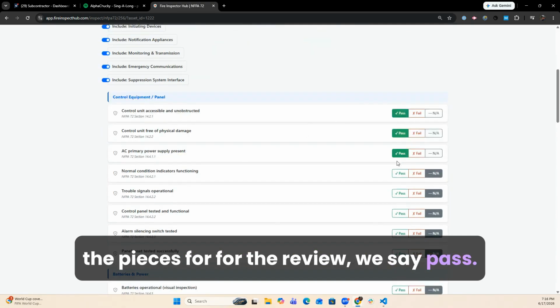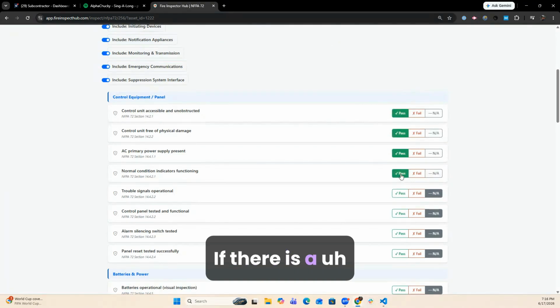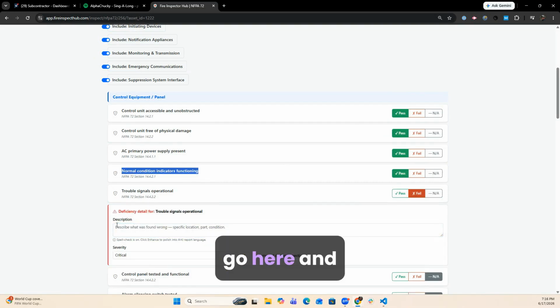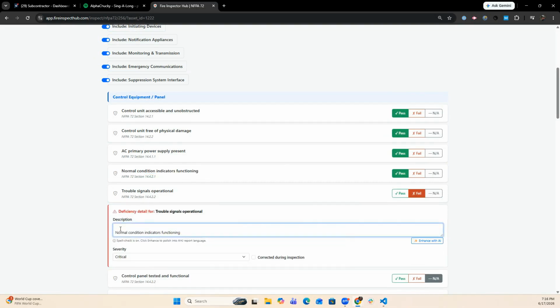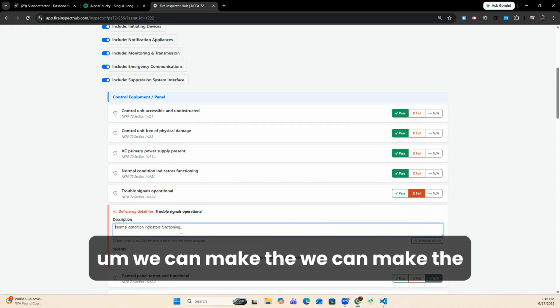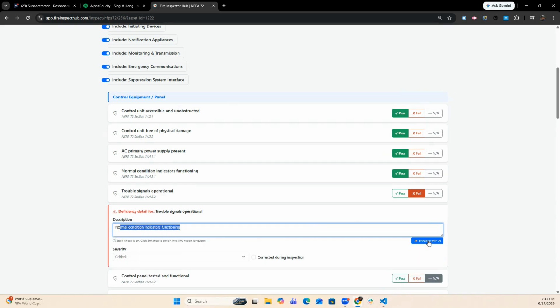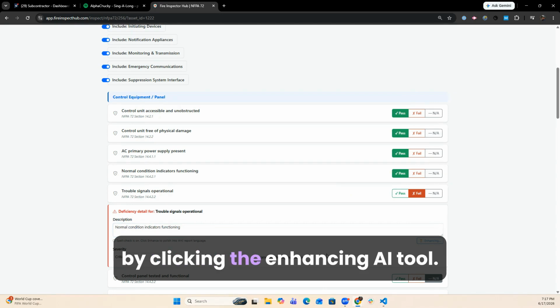We say pass. If there is a failure, we can go here and we can make the description more elaborate by clicking the enhancing AI tool.